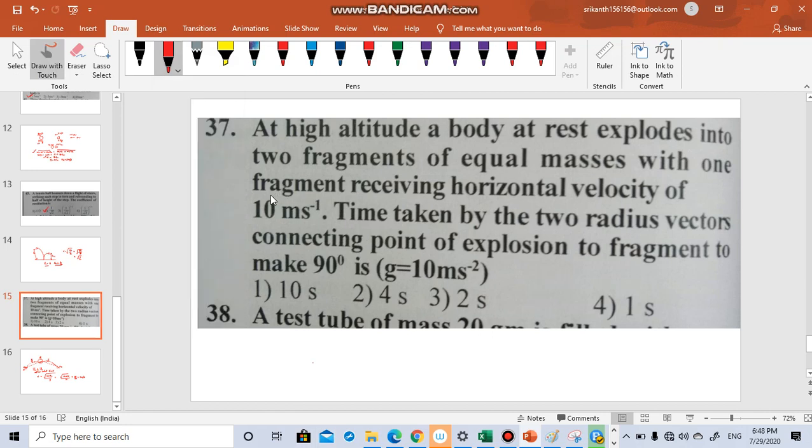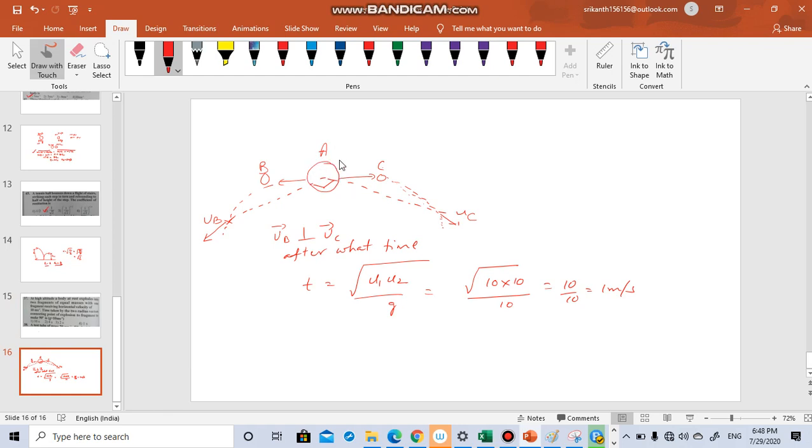This is a little higher level question. At high altitude, a body at rest explodes into two fragments of equal masses with one fragment receiving horizontal velocity of 10 meters per second. Find the time taken for the two radius vectors connecting the point of explosion to the fragments to make 90 degrees. The situation is like this. There is a big bomb A. It has broken into two half pieces. One half piece has gone towards left and one half piece has gone towards right, both at horizontal speeds in opposite directions.